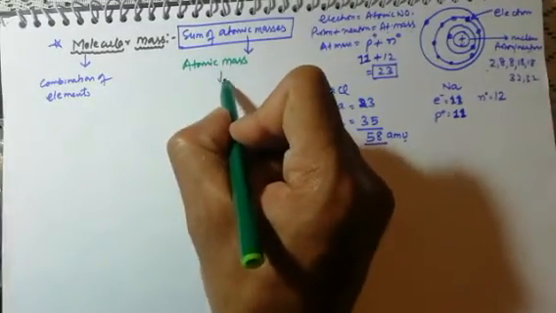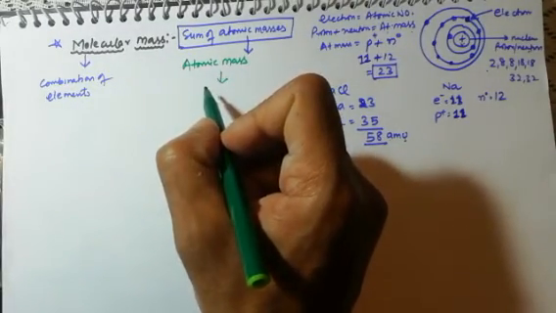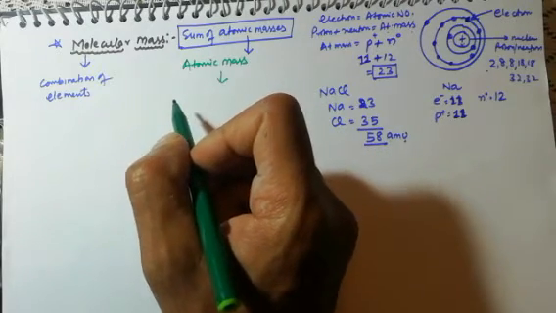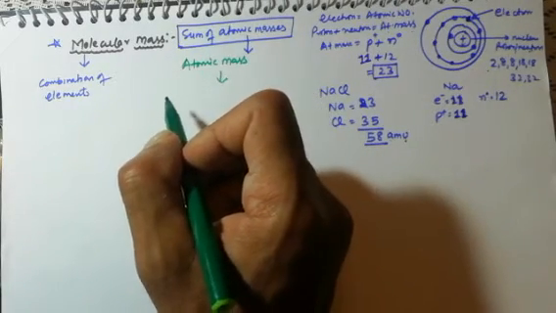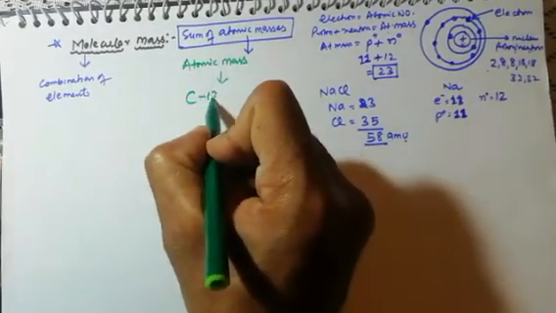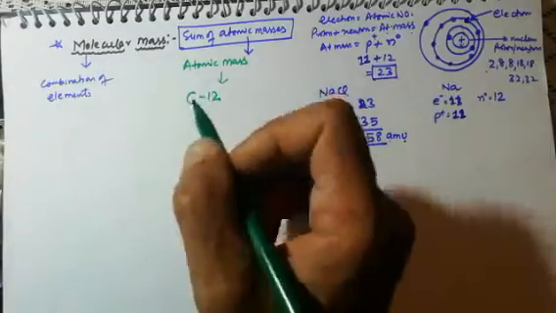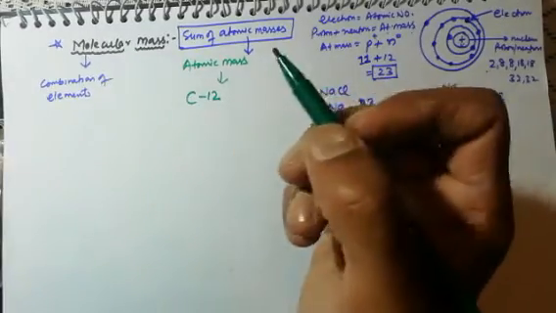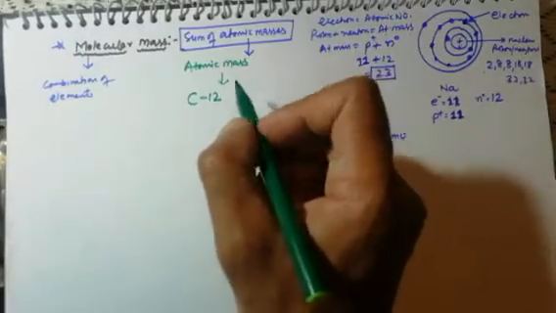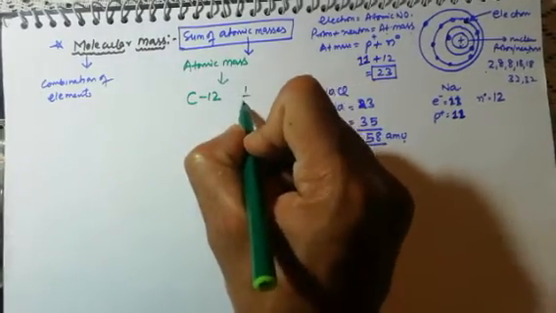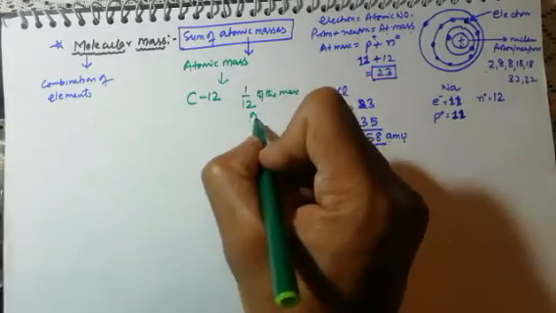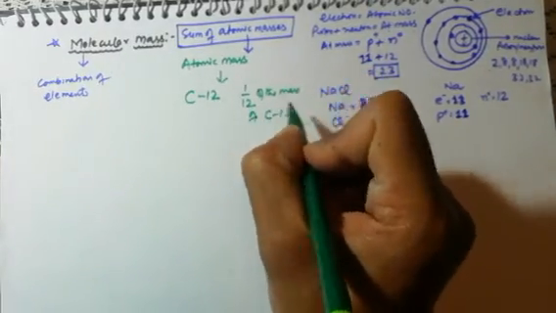Atomic mass is basically equal to, in 1961, according to the International Union of Pure and Applied Chemistry, it recommended that the most stable isotope of carbon is C12. And if we talk about the mass, the unit for expressing the relative atomic mass of different elements is 1/12th of the mass of that carbon 12.